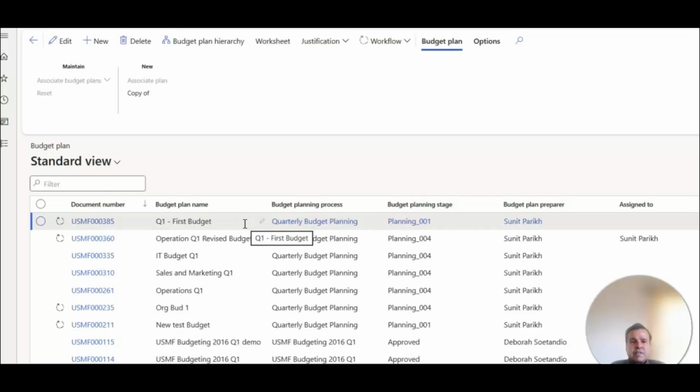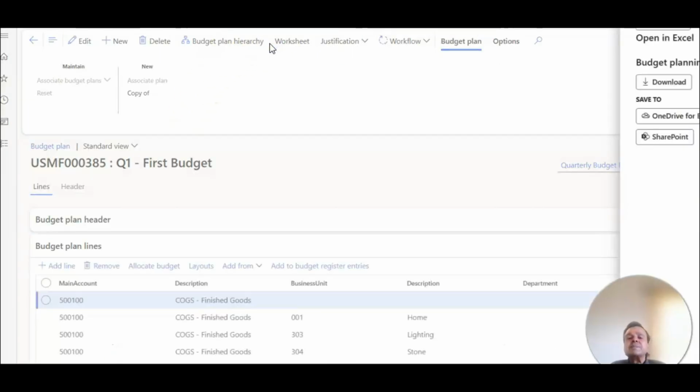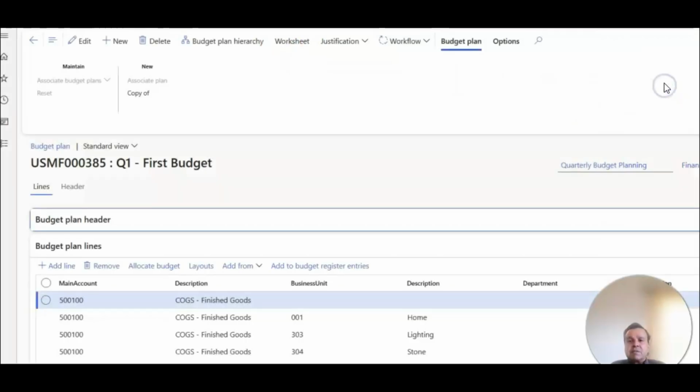It has now created this new budget for us. If we go in here and click worksheet, we download this.